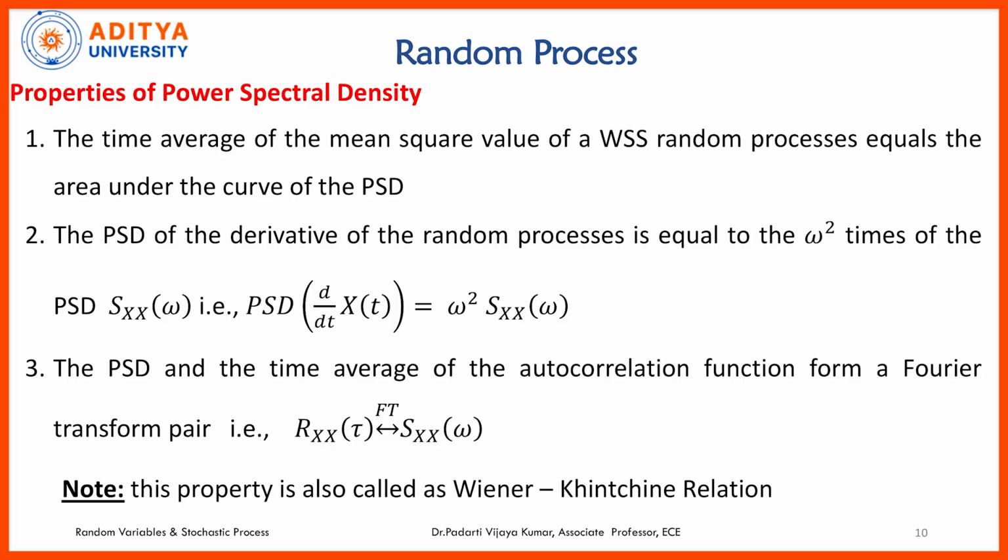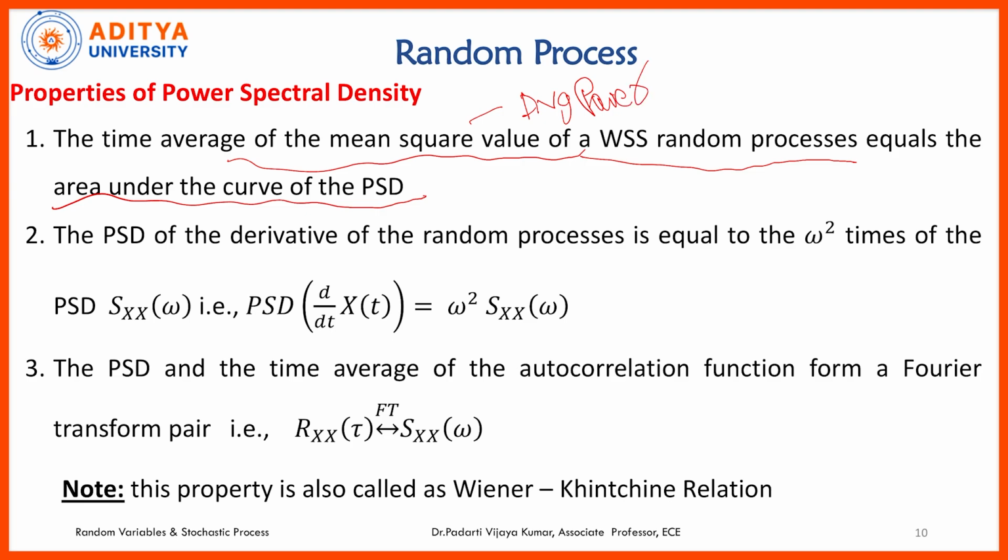And a few more properties are there. The time average of the mean square value of a wide sense stationary random process is equal to the area under the curve of the power spectral density, which is nothing but average power. Already we have seen the mathematical formula for average power. How do you get average power? The area under the power spectral density with respect to frequency gives you average power.